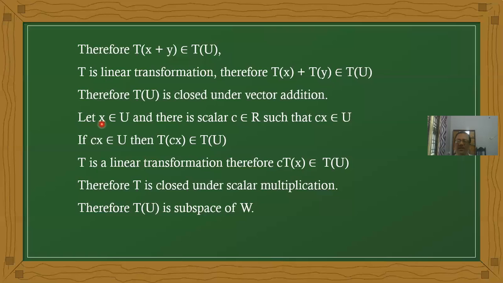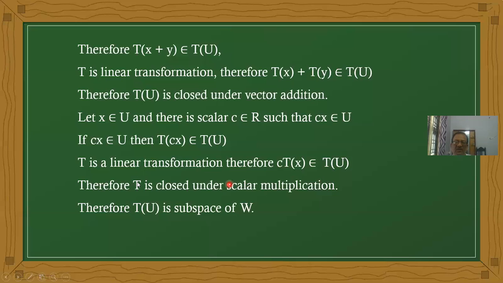I am selecting one element X from U and a scalar C. U is closed under scalar multiplication, therefore Cx belongs to U. Therefore the image of Cx belongs to T of U. Again, T is a linear transformation, therefore we can rewrite it as C times T of X, which belongs to T of U. Therefore we can say T of U is closed under scalar multiplication.